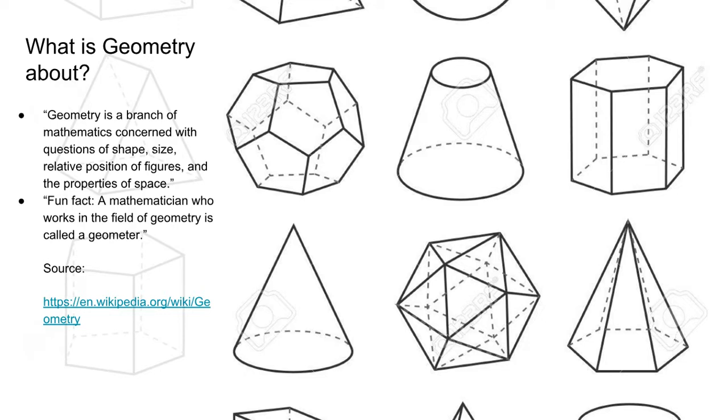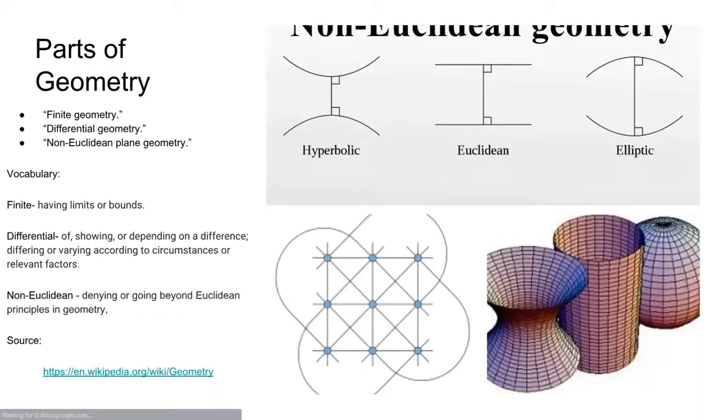What is geometry? Geometry is a branch of mathematics concerned with questions of shapes, size, relative positions of figures, and properties of shapes. Fun fact, a mathematician who works in the field of geometry is called a geometer. And my source for this is Wikipedia.